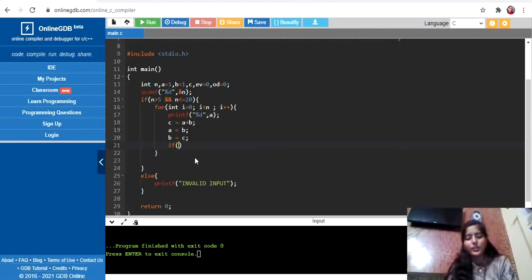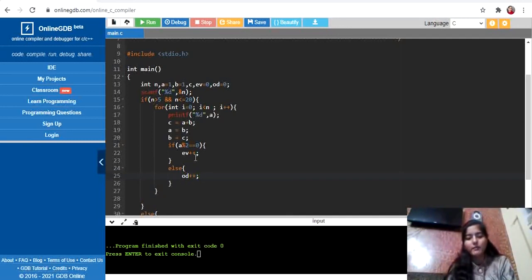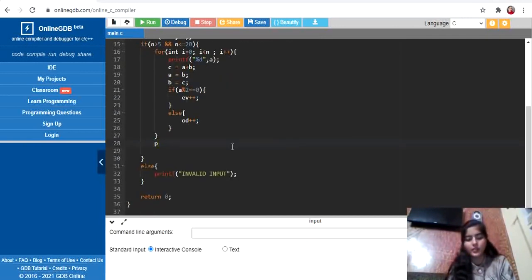Here we have to check if a mod 2 equals 0, then ev plus plus, else if this is not the case, then obviously the number is odd, so od plus plus, right? And now after coming out of the loop, we simply print the total count of even numbers.